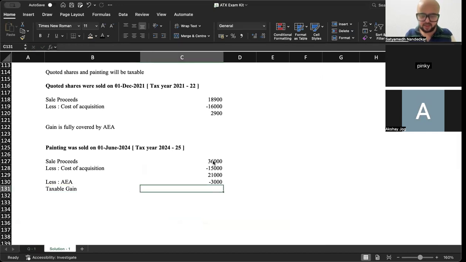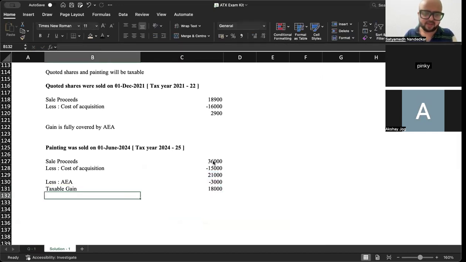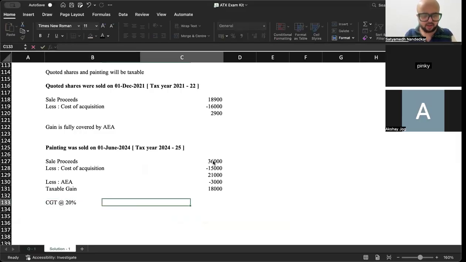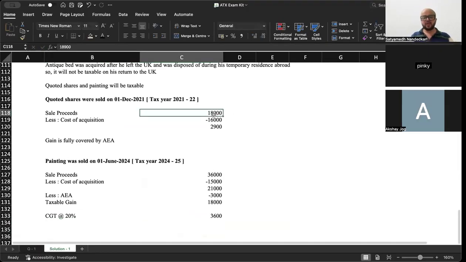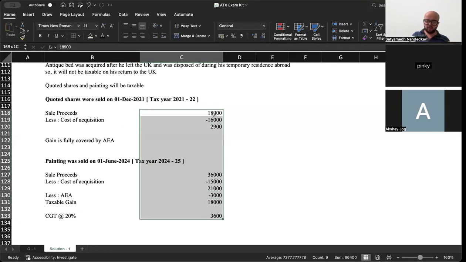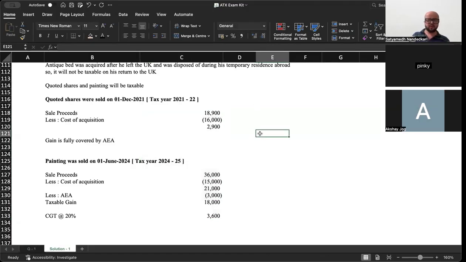What is our taxable gain? 21 minus 3, 18,000. And CGT at the rate of 20%. This into 20%. So this was a question more suited for, temporary residence abroad wala jo clause hai. This question was more oriented towards that.